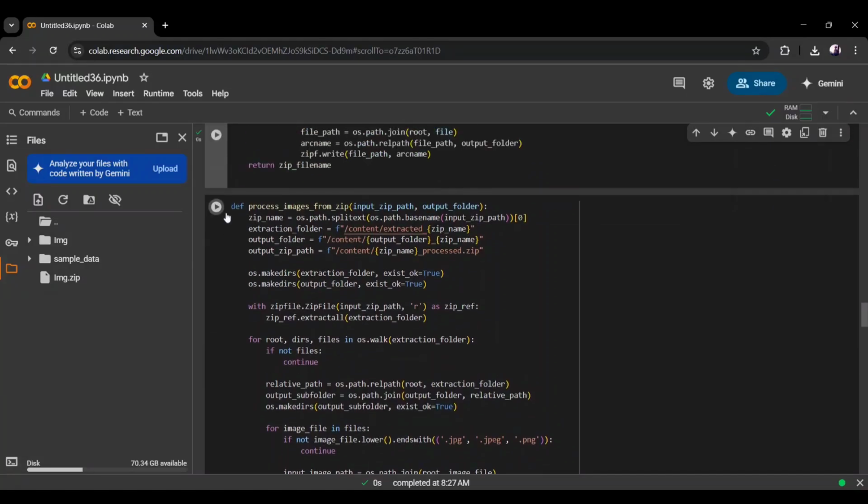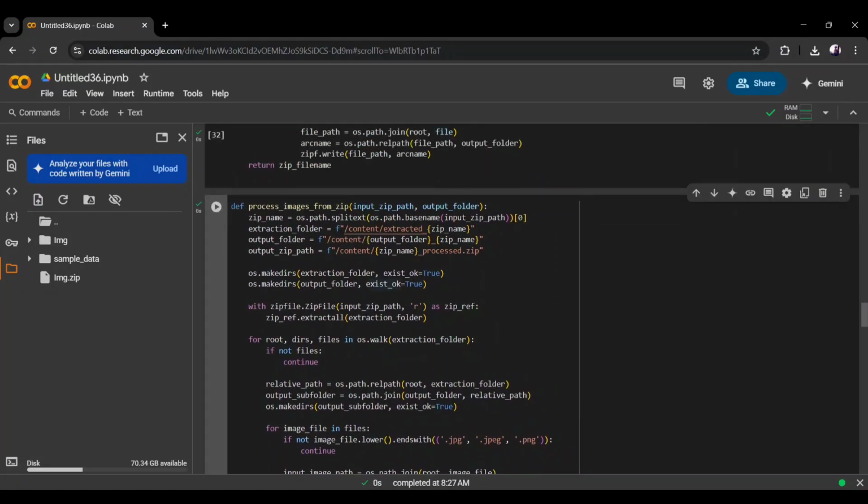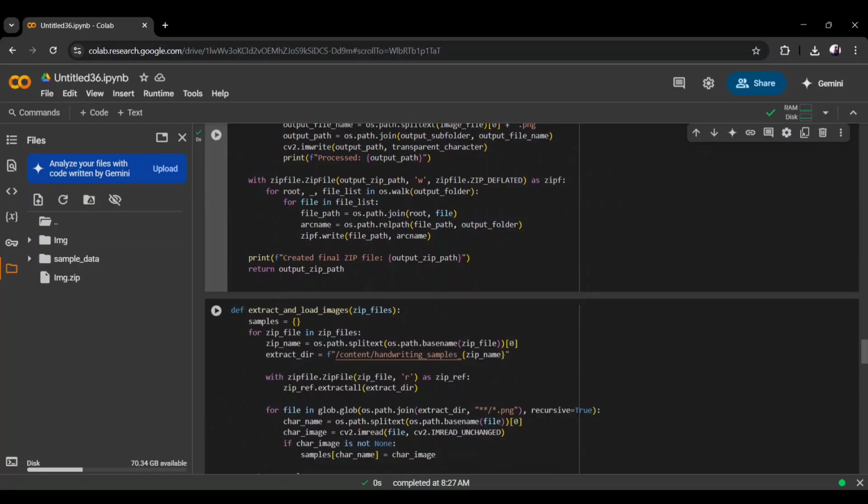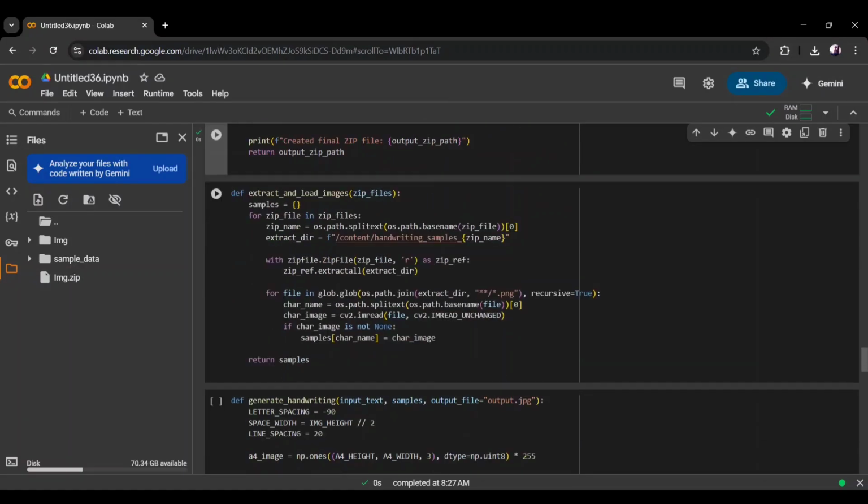In this step, we process images from the zip file, where we extract images from the zip and convert them into transparent PNGs using thresholding and morphological operations to create a clean mask. It applies this mask as an alpha channel, stores the output in a structured folder, and rezips it. The next step is to extract and load the images, which unzips all the final zips and loads the PNG images into a directory. And the main part is generating the handwriting.